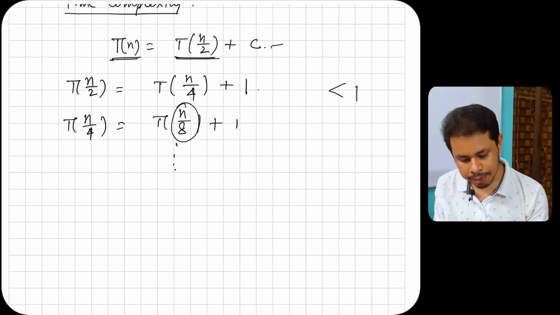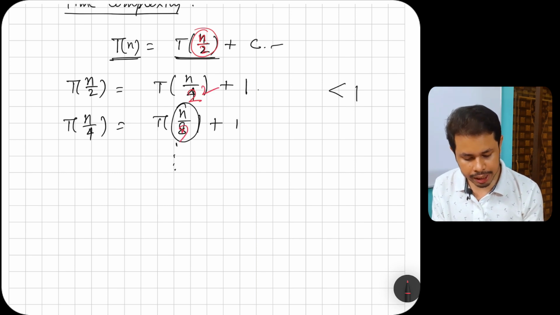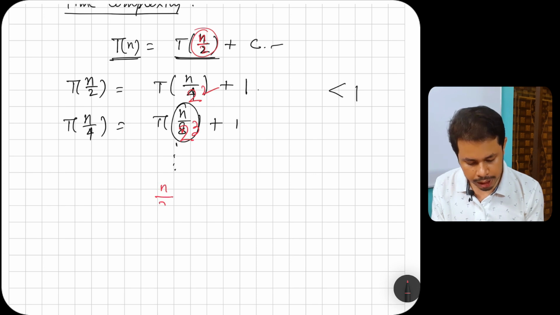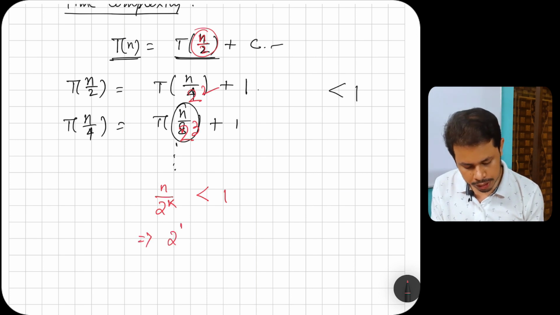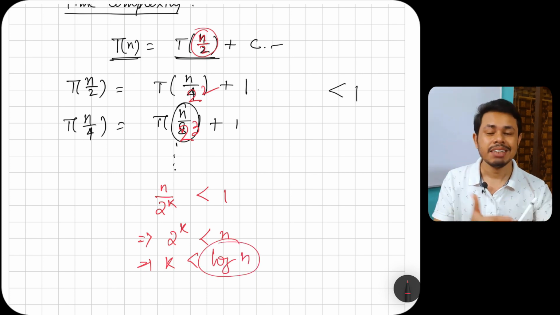In every step, n is divided by 2, right? In a similar way, n by 4 we can write as n by 2 square and n by 8 as n by 2 cube. So let's say it goes up to n by 2 power k, which should be less than or equal to 1, right? So 2 power k is less than or equal to n, or k should be less than or equal to log n. So this is our asymptotic bound.